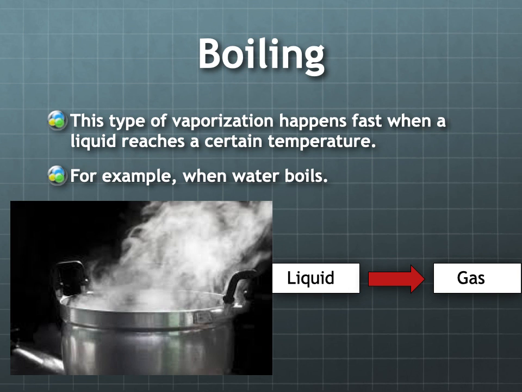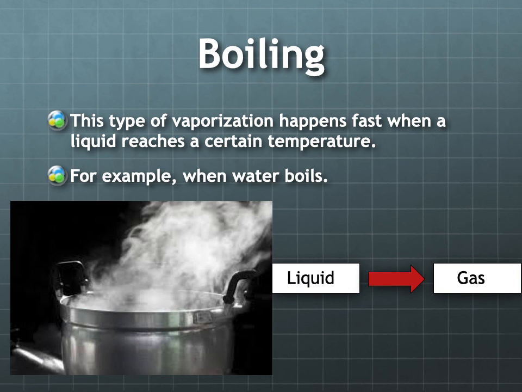So the other type of vaporization we have is boiling. And this type of vaporization happens fast. And it happens when a liquid reaches a certain temperature. The best example of this is when water boils. So if we have water in its liquid form and we add enough heat to it to where it reaches a certain temperature, then it will change its state of matter into a gas or into a vapor.